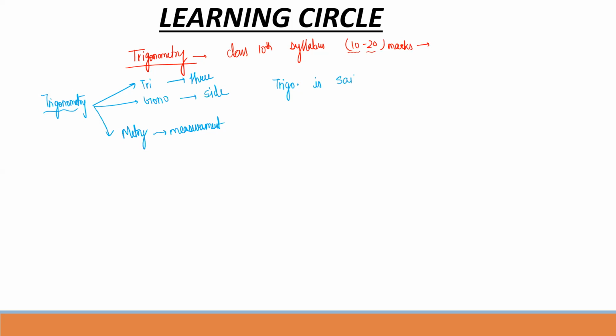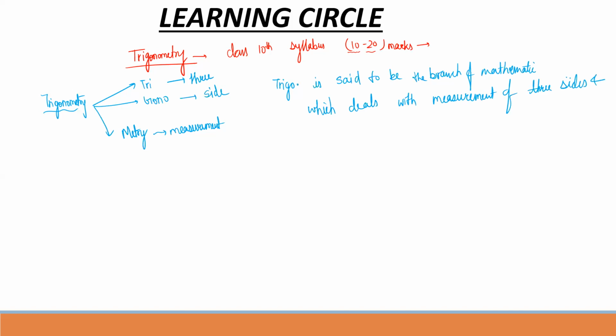Trigo is said to be the branch of mathematics which deals with the measurement of three sides and angles of a triangle.